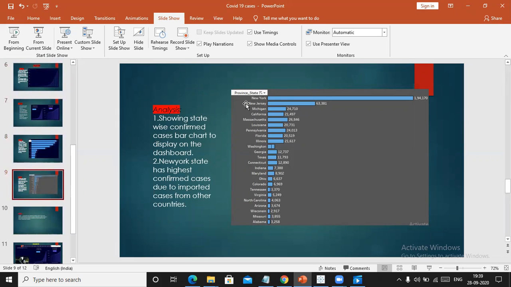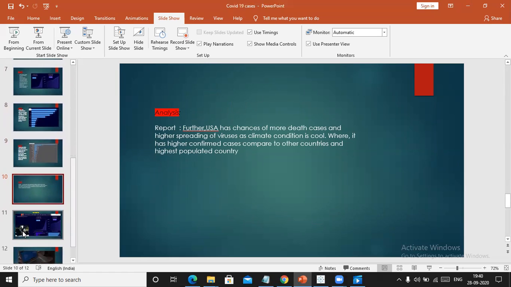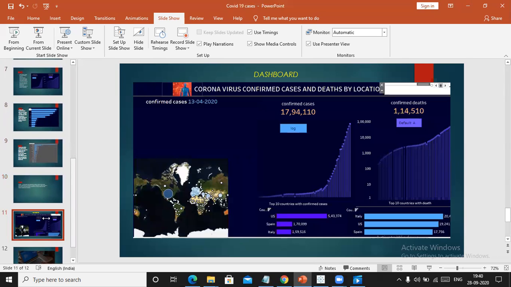Here the analysis is the state-wise confirmed cases. It was represented in a bar chart, and we all know that as the US is the most affected country, the most affected state in the US is New York, with almost 1,94,170 confirmed cases until April 4, 2020. So the final report is that USA has chances of more death cases because of the highest spreading of the virus, maybe due to the climatic conditions there, or maybe measures are not followed by the people, or any other reasons.